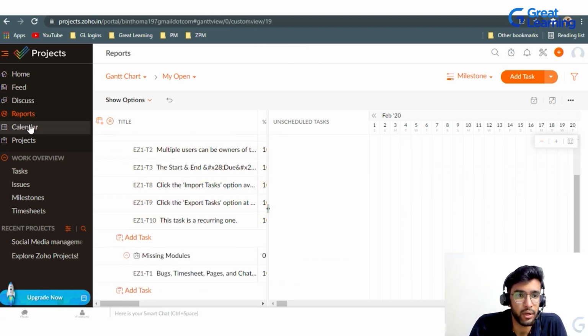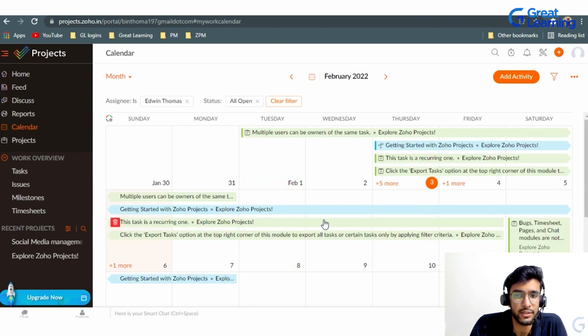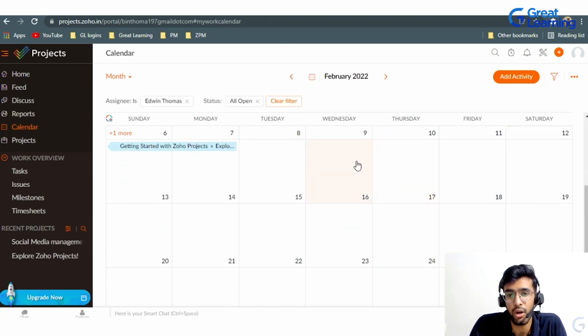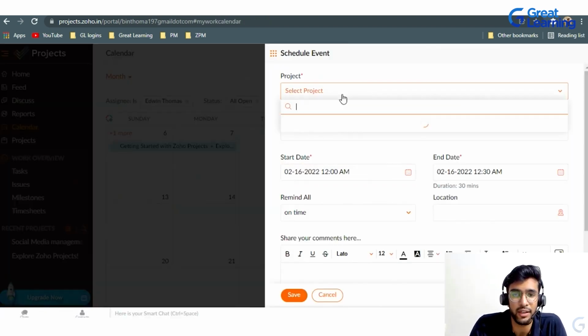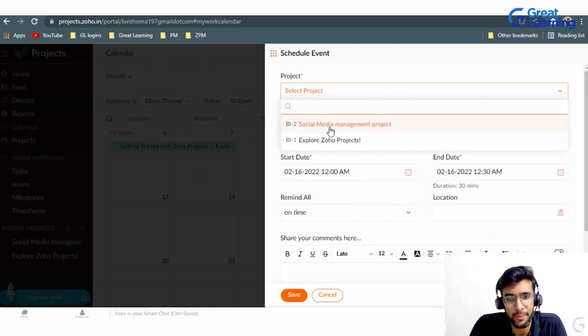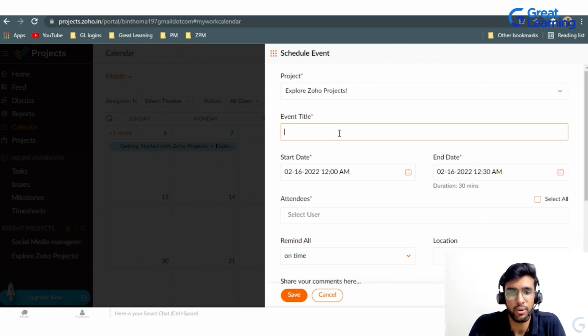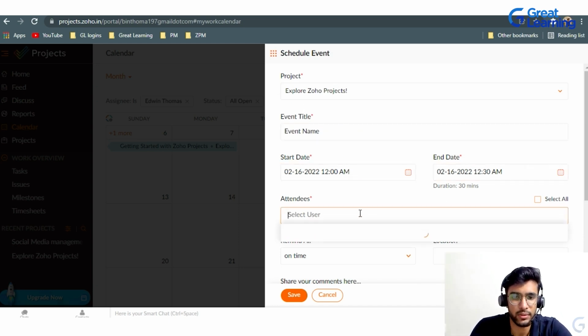And moving on to the calendar, it is somewhere wherein you can book slots with your manager. If there is an event with respect to the social media management team or any other project team, you click on the team, put in the event name, and then click on the start date and end date. Who are the attendees?